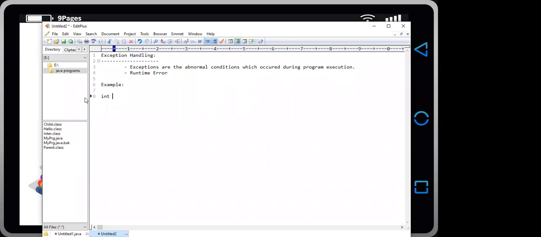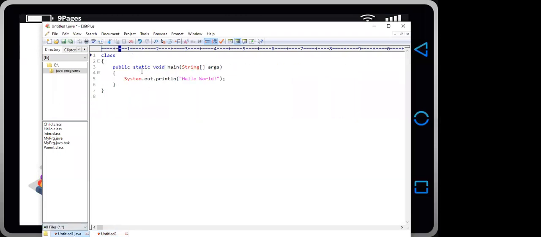If you have code like this, int a = 10 / 0, then what will be the output? The output will be infinite, but the computer doesn't understand infinite. Syntactically it is a correct statement, but when it goes to runtime, an exception will occur, because the computer can't understand the value of infinite.